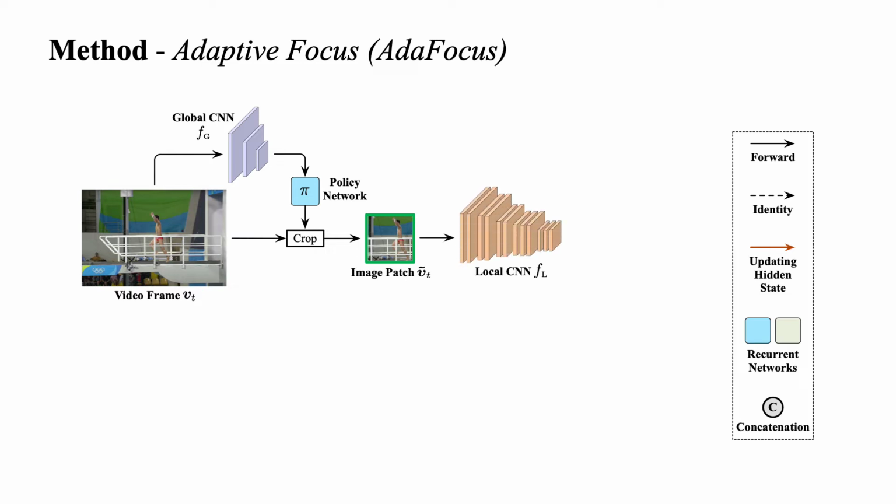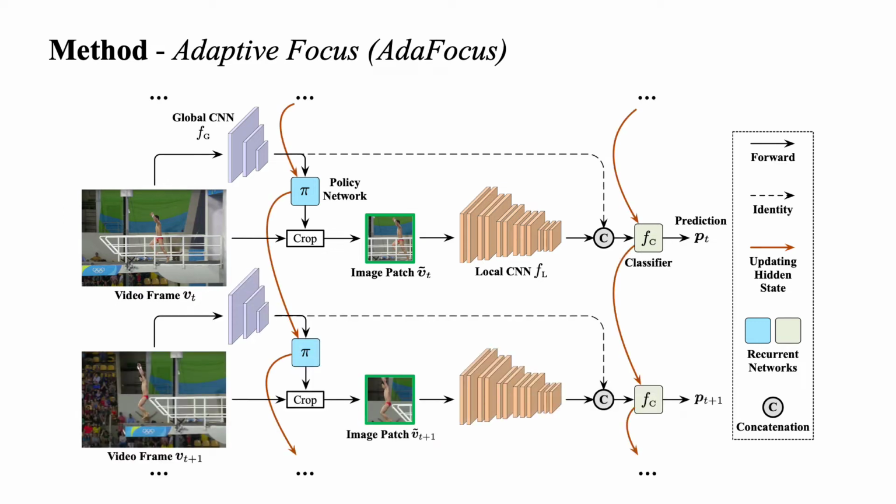The patch is processed with a high-capacity local CNN FL. Due to its reduced size, considerable computational cost can be saved. Finally, the local and global features are concatenated and fed into the classifier FC to get the recognition results.